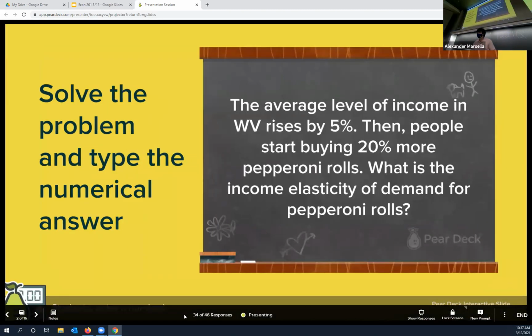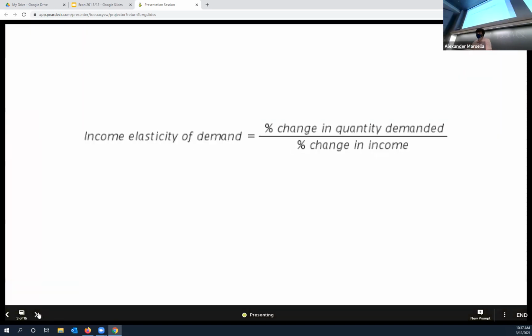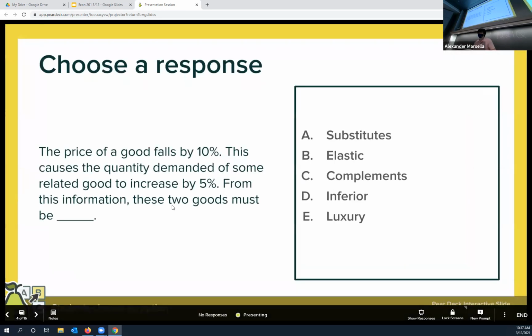Okay, cool. All right, let's keep it rolling. So the answer here would have been 4. So again, this is the formula. Remember, if this said price elasticity of demand, it would be price in the bottom, right? You can usually tell what the formula is just by looking at the words. Okay, let's try another one.